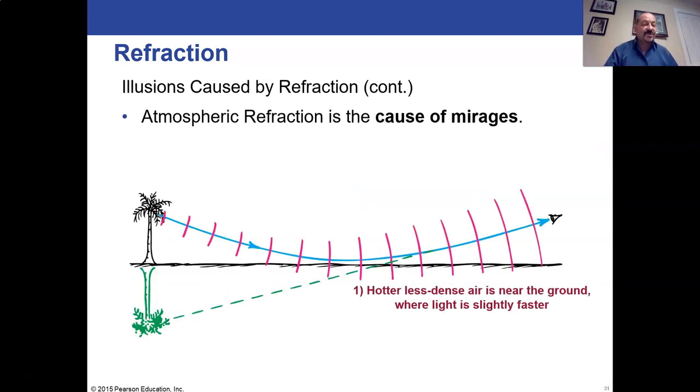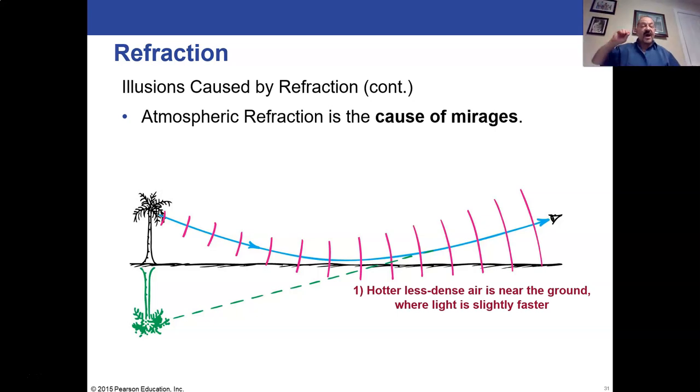All right, so mirages. Mirages happen because we have differences in temperature between the air that's right above the ground and the air that's higher up. And remember, the hot air down below is less dense, so light will go a little faster. The cooler air above is denser, so light will go a little slower.